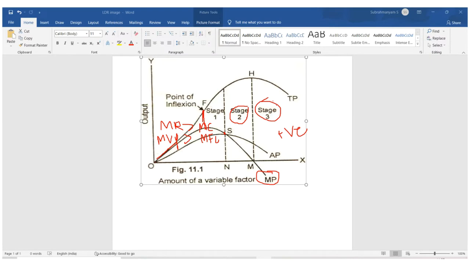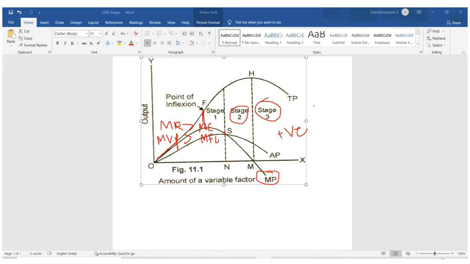In this zone, MR is less than MC, MVP is less than MFC. Marginal returns are less than marginal cost. Marginal value product is less than marginal factor cost. In this stage, double losses occur.